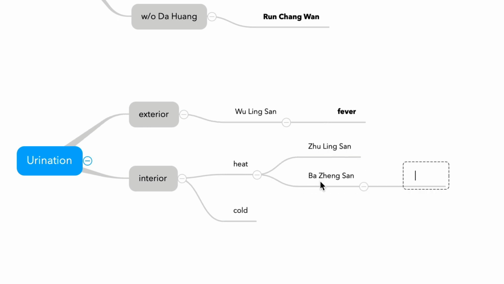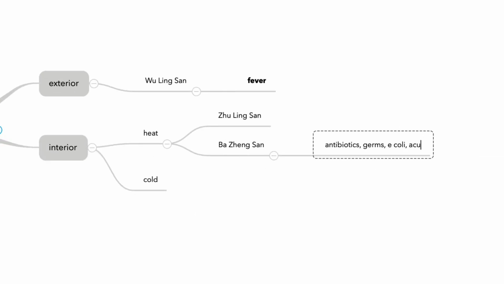And for Bazhengsan especially, the question gives you hints like antibiotics or germs, for example E. coli or acute prostatitis. These are commonly given hints. So if you find this kind of excess inflammation with germs, pick Bazhengsan.